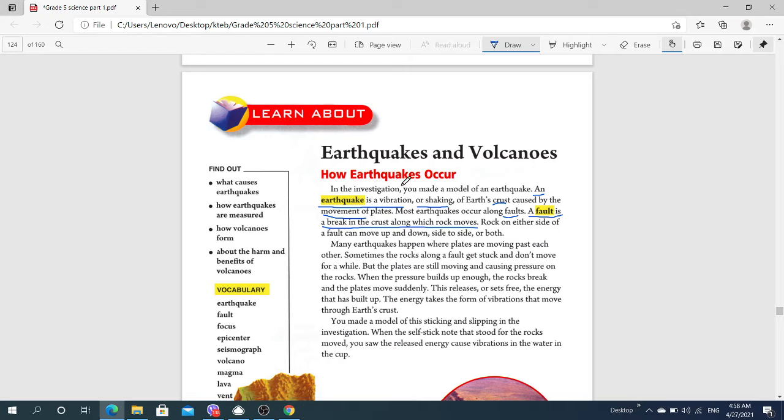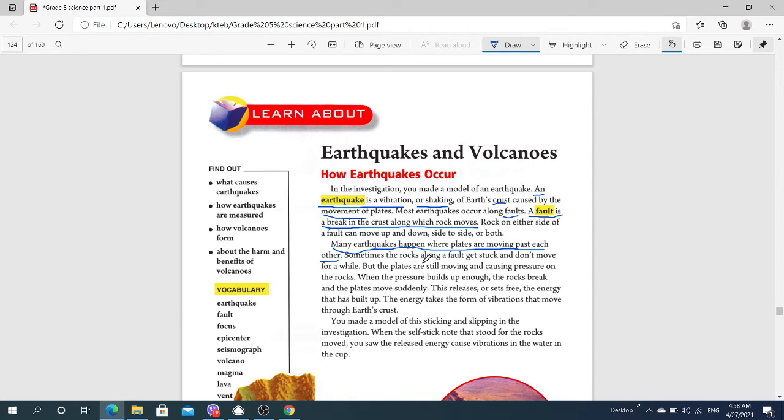Sometimes they move up, sometimes down, or side to side, or both. Many earthquakes happen where the plates are moving past each other. In the previous lesson we talked about the types of plate movement. Why do earthquakes happen? Because the plates are moving.